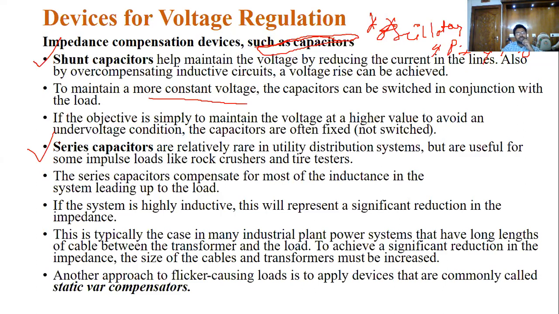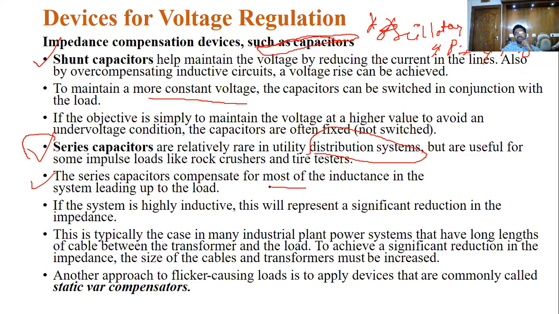At the same time we can also use series capacitors. Most of the series capacitors we use on the distribution side to improve the voltage regulation. What does the series capacitance do?